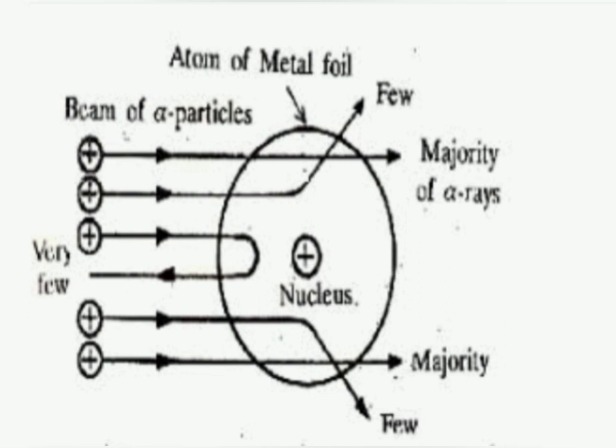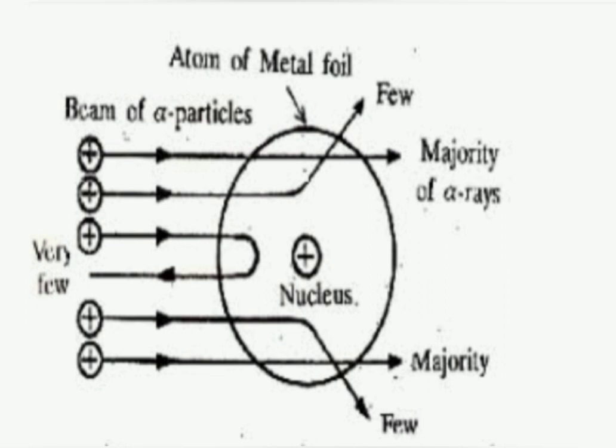On the basis of the above observations, Rutherford in 1911 made the following conclusions. First, most of the alpha particles passed straight through the foil, which suggests that the atom consists of a lot of empty space inside it. Second, some of the alpha particles were deflected from their path at different angles, which suggested that the atom has a tiny but heavy positively charged core that repels positively charged alpha particles. The mass of the atom is concentrated in this tiny central core, which Rutherford called the nucleus.